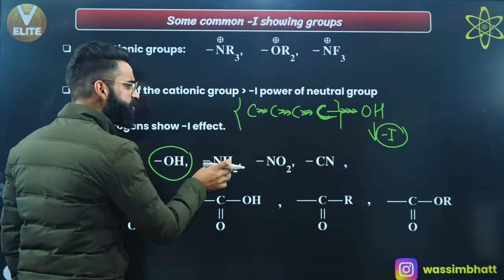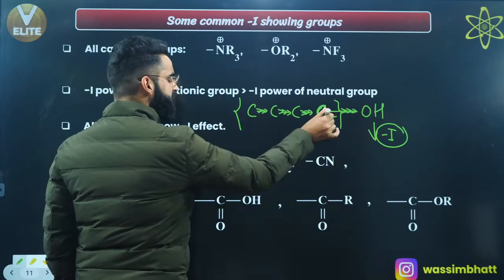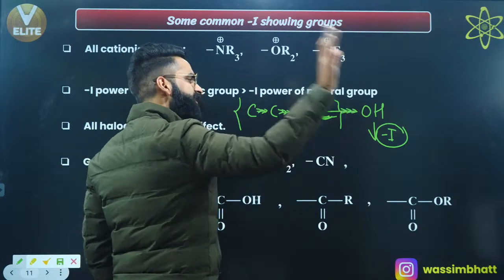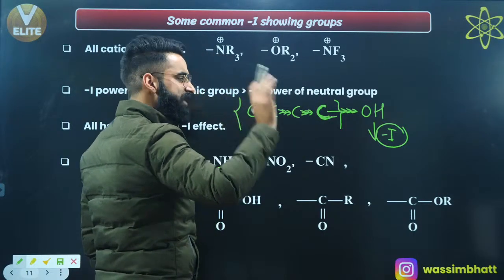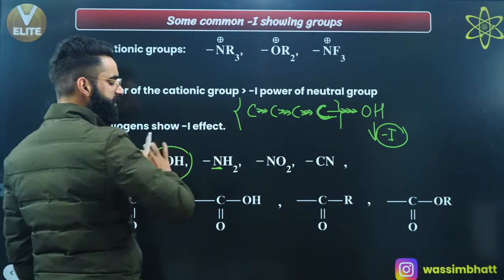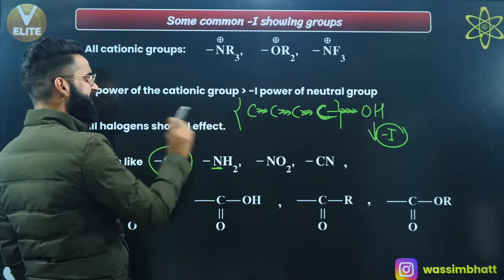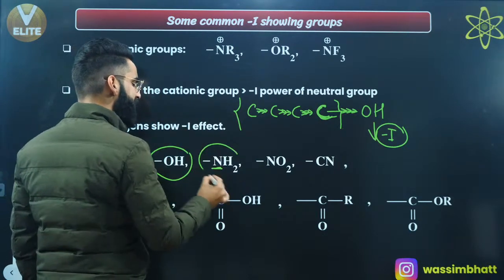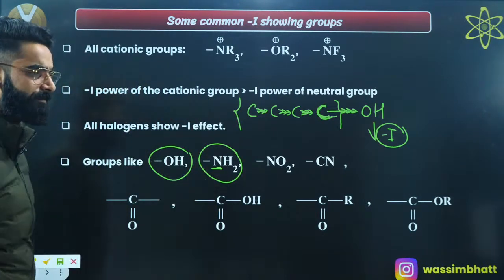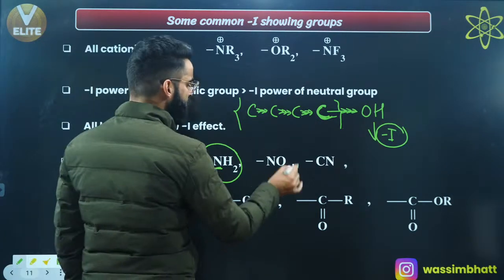Again, if this NH2 is attached with the same carbon chain, nitrogen will be more electronegative than this carbon. So nitrogen is again going to attract the bonded pair of electrons towards itself and pull the sigma electrons towards itself. When nitrogen pulls the sigma electrons towards itself, this NH2 group decreases the sigma electron density in the carbon chain. So again, this group shows the minus I effect, right? As simple as that. Similarly, NO2 also shows minus I.